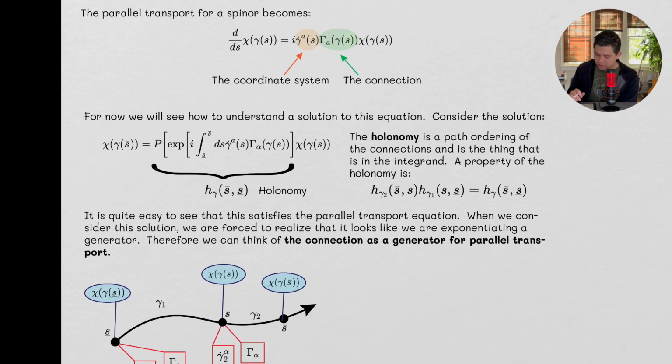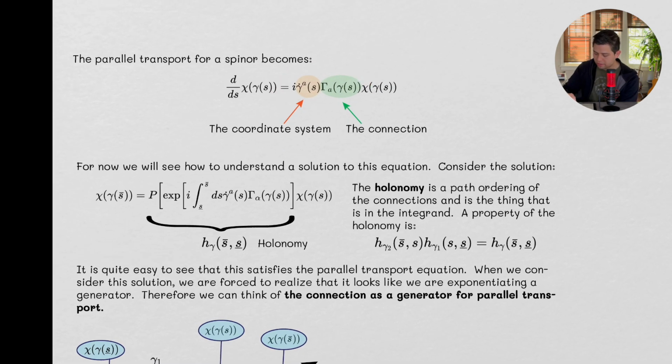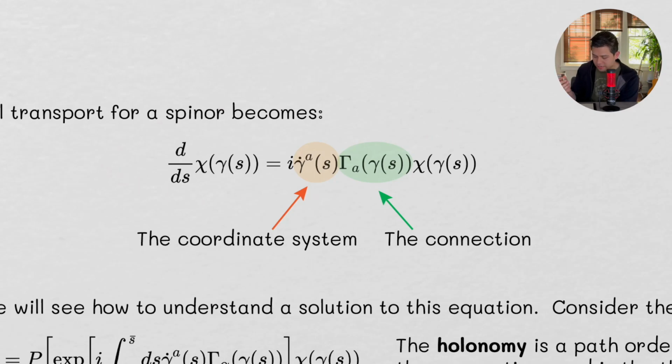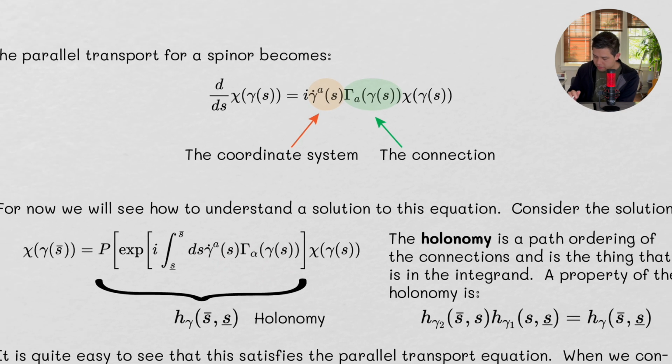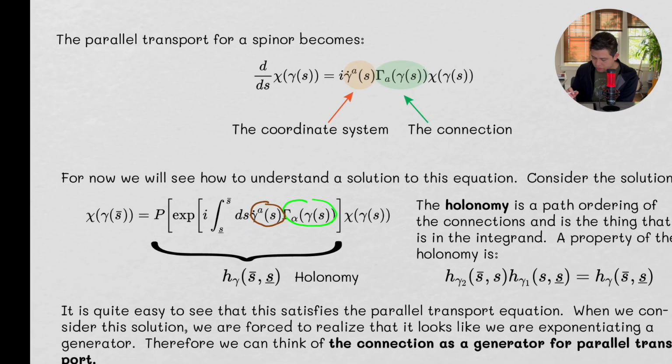So for now, we're going to see how to understand the solution to this equation, because right now you can really just look at this and say, well, I can actually come up with a solution to this. And the solution to this is right here. Now this looks intimidating. But remember what happens when you take the derivative of an exponential. You just bring the exponential out and take the derivative of that. And you can see here that this in here is really just these two guys right here, right? So here's our connection, here is our coordinate system, and everything else stays the same.